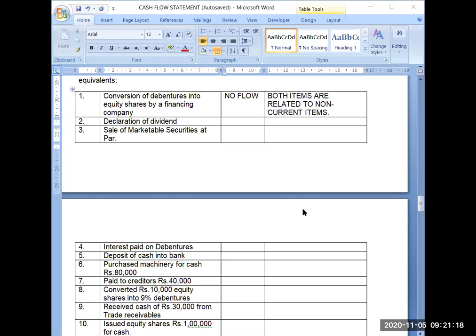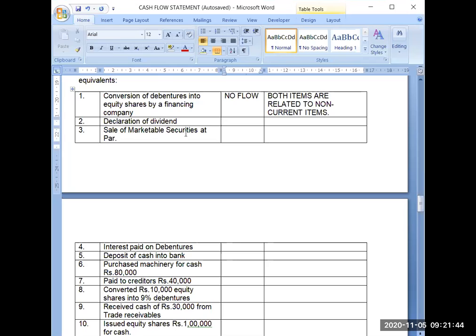Then, after thinking over the various factors which you have studied in BST, factors affecting dividend decisions, according to all those factors, the company will decide how much dividend they should pay. And on the basis of that decision, they will declare how much dividend they are going to pay. That is called declaration of dividend.